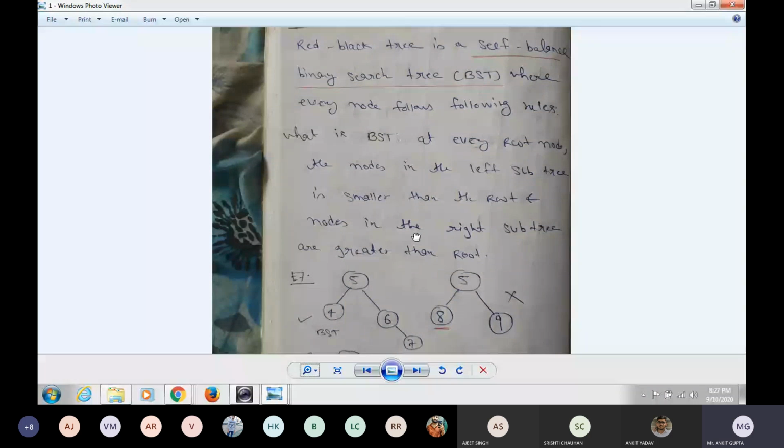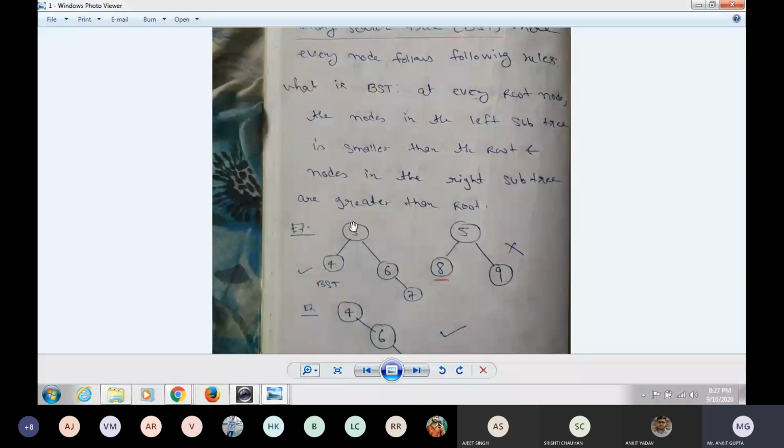So at every node, the nodes in the left subtree are smaller than the root, and nodes in the right subtree are greater than the root. Okay, so suppose we have a root 5, then the nodes on its left will always be smaller than the root, and the nodes on its right will always be greater, like 6 and 7. 7 is on the right side of 6. So it follows the property of a binary search tree, so it is called a BST.